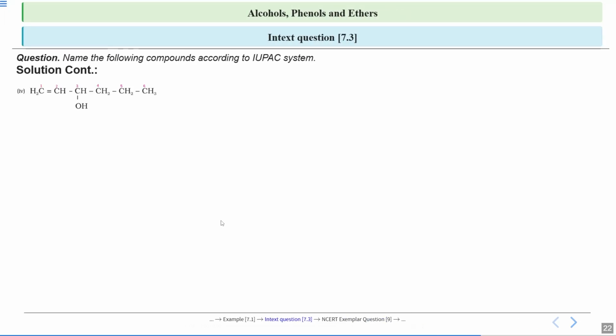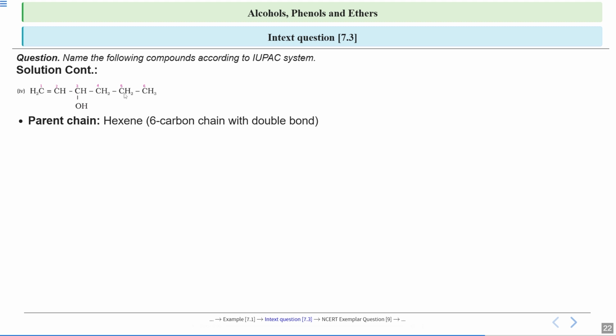Now see this. So first, select the longest carbon chain. This is the longest carbon chain, and you will do the numbering from this side: 1, 2, 3, 4, 5, 6. Okay, so that the carbon to which your OH is attached gets the least numbering. So your parent carbon chain has 6 carbon atoms.